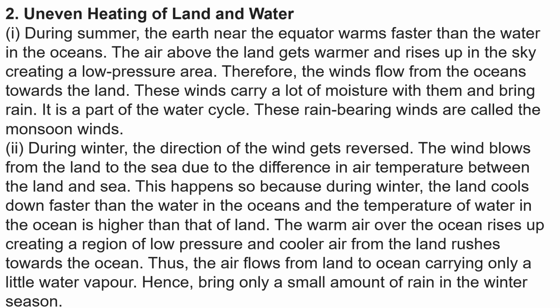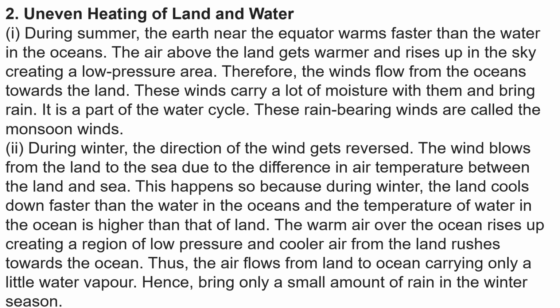During winter, the direction of the wind gets reversed. The wind blows from the land to the sea due to the difference in air temperature between the land and sea. This happens because during winter, the land cools down faster than the water in the oceans, and the temperature of water in the ocean is higher than that of land.